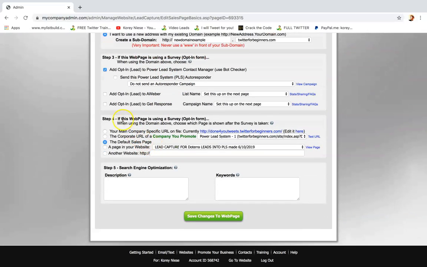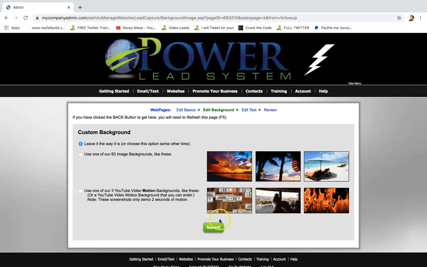And step 4, this is where I put in my sales page, the page my prospect goes to. I'll just leave it default, and then it goes into background. I'll go ahead and leave it the way it is, but if I want to change that, I could always change that. We also have video motion backgrounds, and you can put in your own video motion background too.